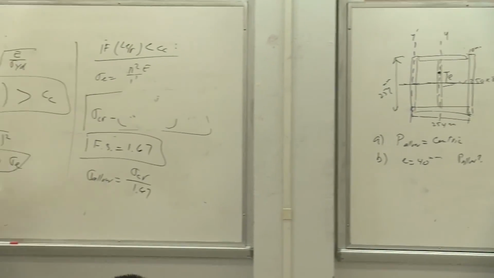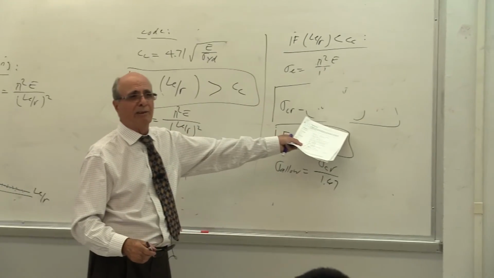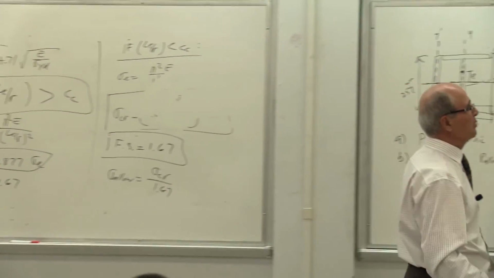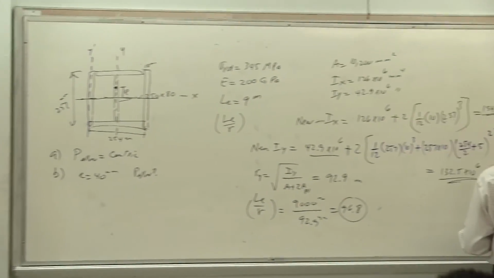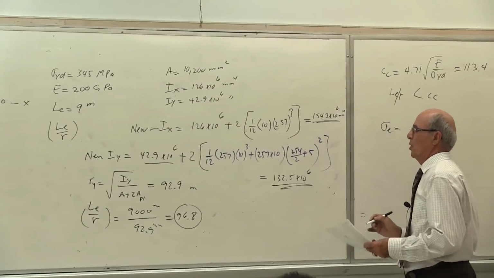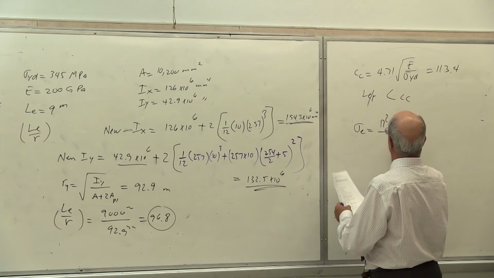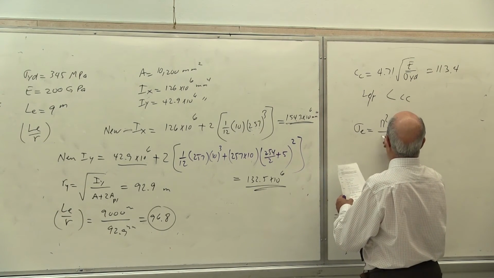So what was the formula? The formula, I'll almost erase it here. Yes or no? That's the formula there. But I can do it again. So I have to calculate sigma Euler first. The sigma Euler, we did it before, is equal to pi squared E over (LE over R) to the power of 2.